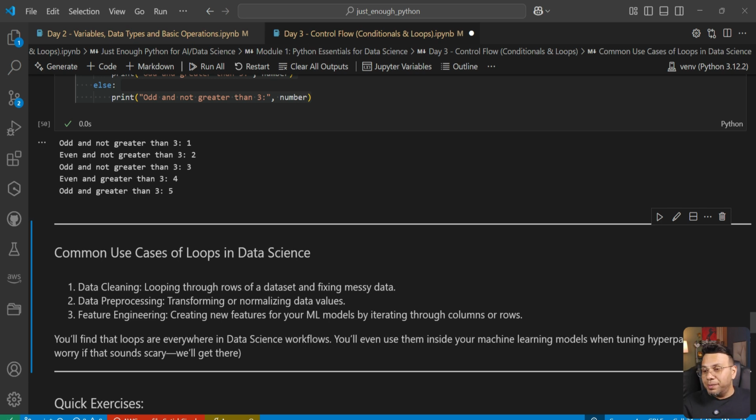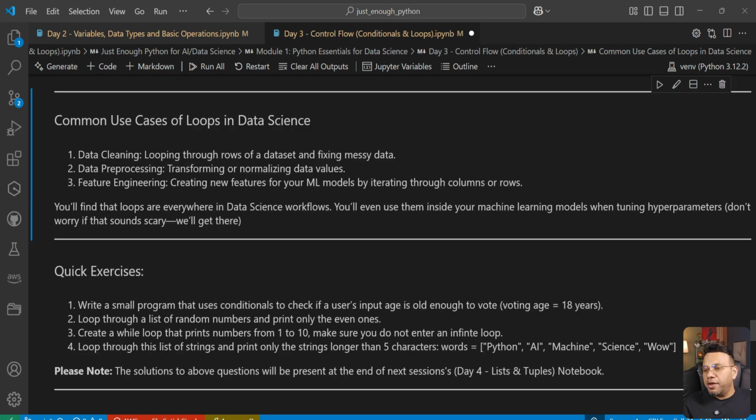We will go through them in details in future sessions. But in case you know, feel free to write your understanding of these terms in the comment box. I would love to hear some of those comments. Loops are in fact everywhere in data science workflows. You will even use them inside your machine learning models when tuning hyperparameters.